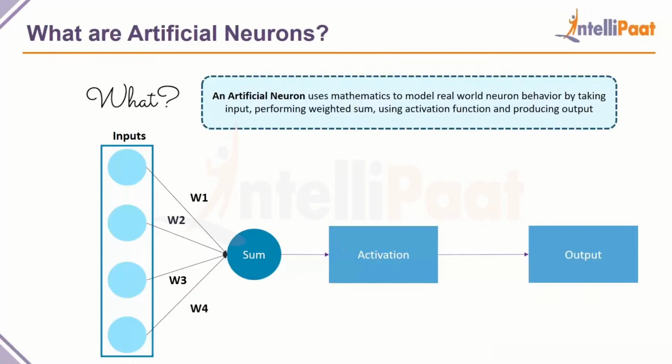So how does a neuron work? Well, a neuron has input. In the input of the neuron, we pass in some values. Those values are then multiplied by some weights. Don't worry about the values of those, we'll come to that in a moment. Then all those multiplied values are summed up. I've used 4 inputs, but you could have multiple inputs. This is just for demonstration purposes. Then they are transformed to an output using an activation function. Now, the activation function is what makes this work. So let's understand what these are.